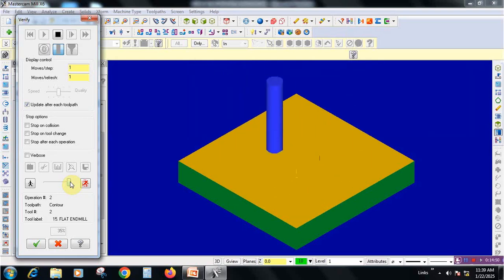Here the depth of cut is 0.5 mm only, the processing time will be more, but the finishing will be good.